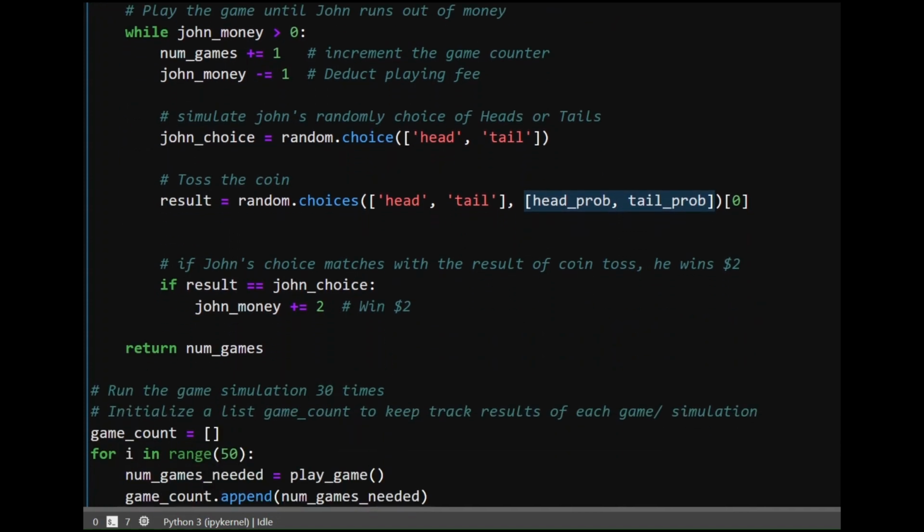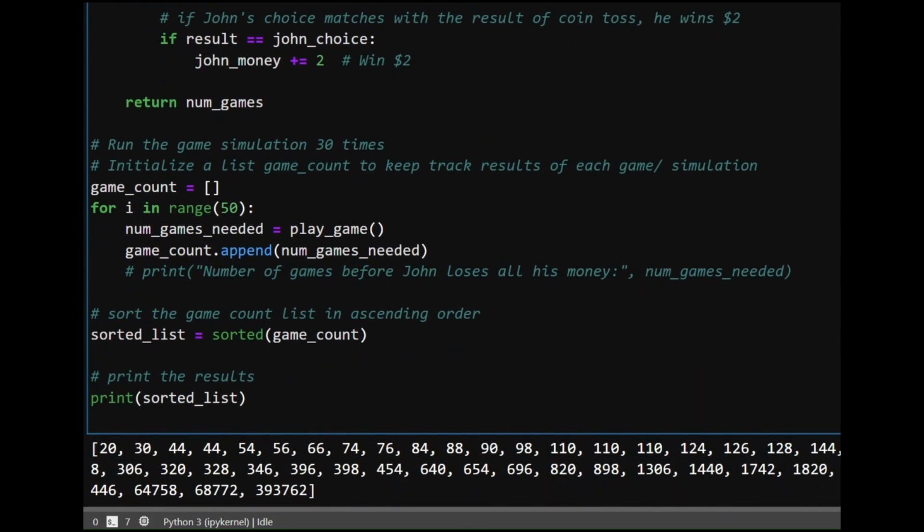And then we take this result and try to match it with John's choice. If result is same as what John had chosen, then he's a winner. He gets $2. Otherwise, the game continues, and next time he plays this game, $1 is deducted from his overall money. So this is the entire problem definition.